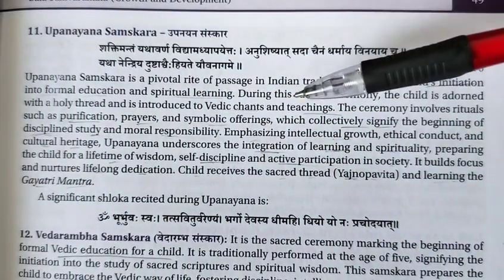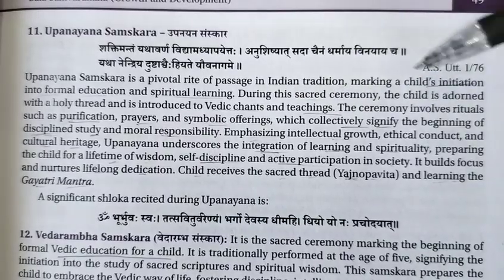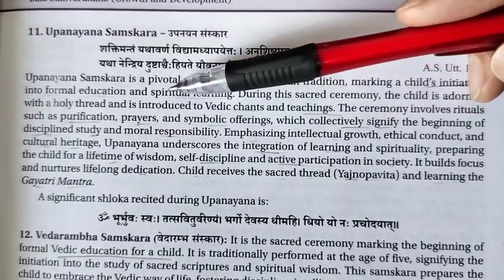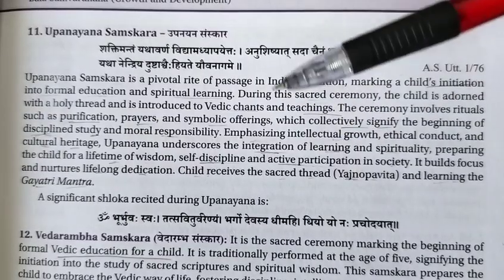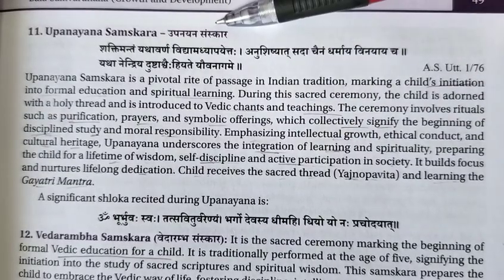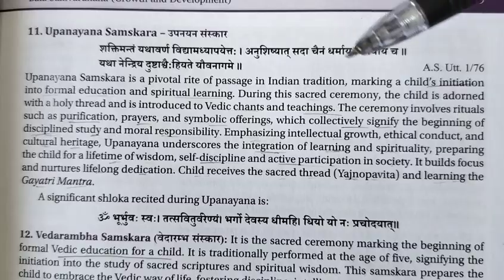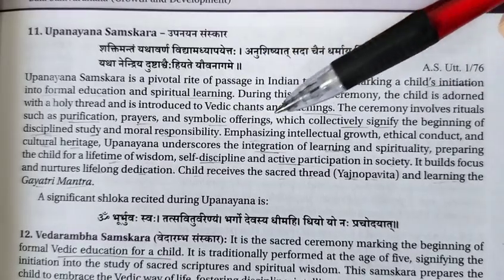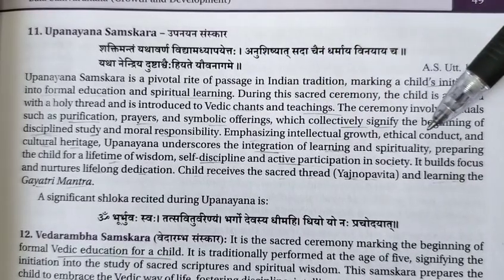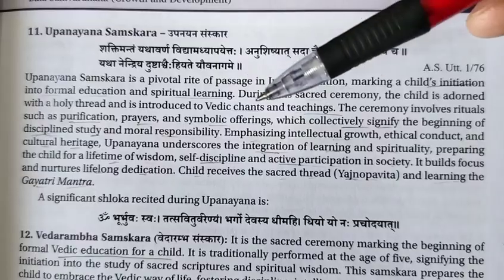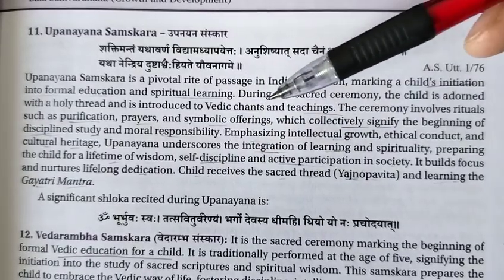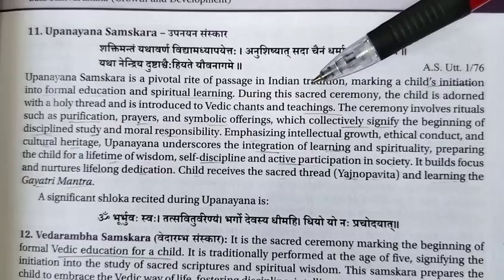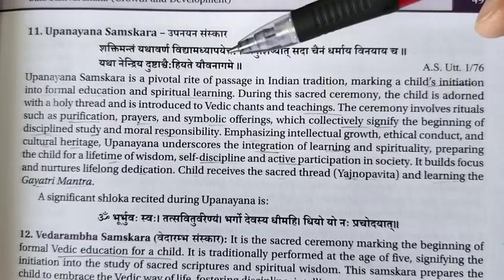During this sacred ceremony, the child is adorned with the holy thread and introduced to Vedic chants and teachings. This kind of samskar is called Upanayana Samskar. The ceremony involves rituals such as purification, prayer, and symbolic offerings, which collectively signify the beginning of discipline, study, and moral responsibility.